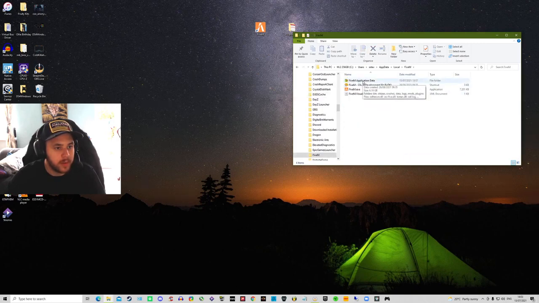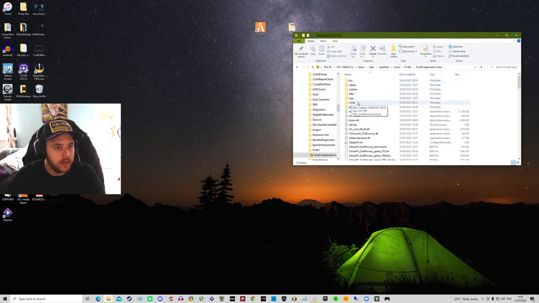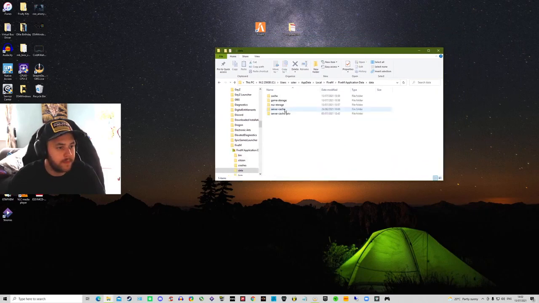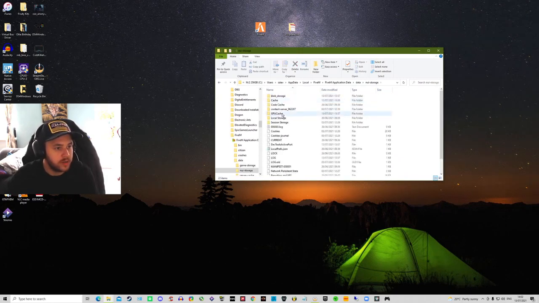Click FiveM Application Data. Then come down to data, cache, bang, delete, that's gone. Now come into NUI-storage, GPU cache, bang. That's all it is, that's all you need to do.